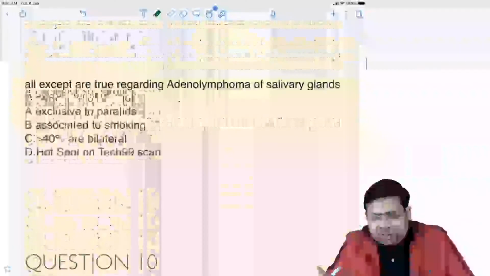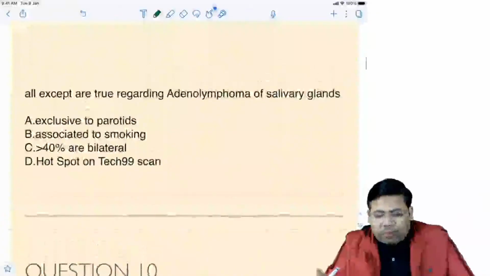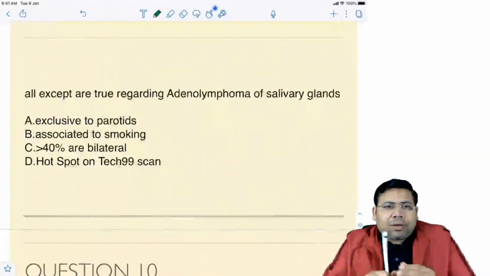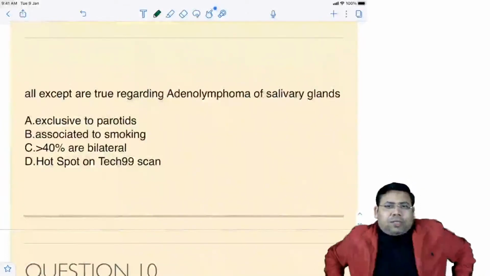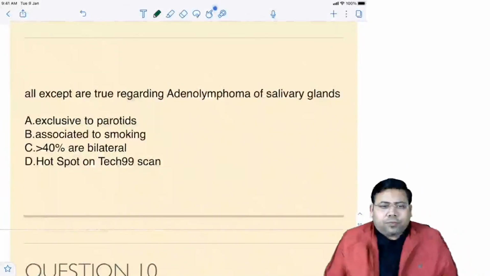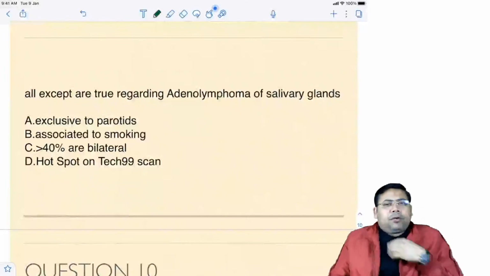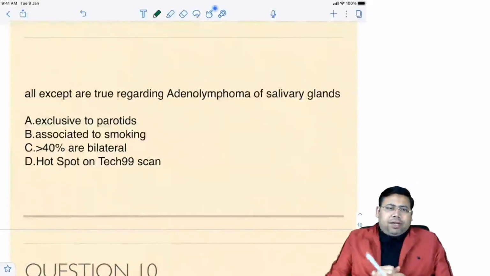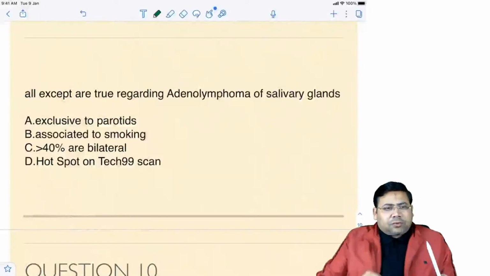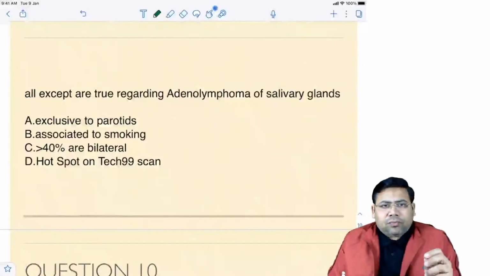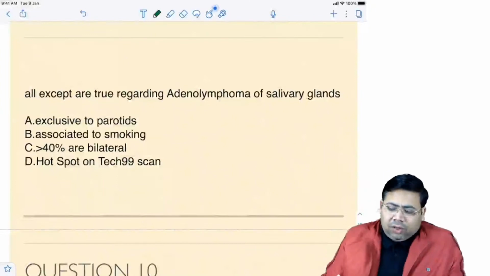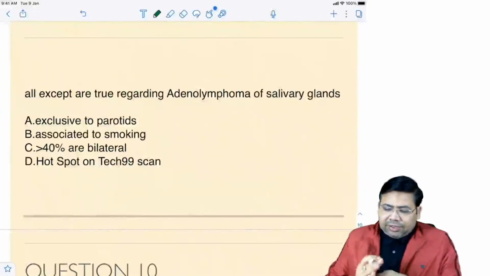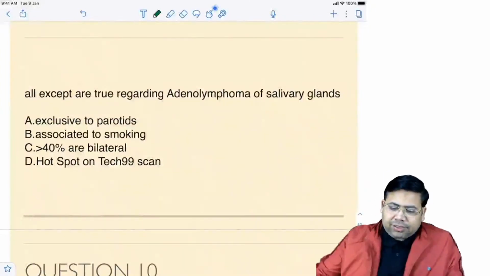So let us quickly discuss one more important thing. All except are true regarding adenolymphoma of the salivary glands. Come on, tell me this question. All except are true regarding adenolymphoma of salivary glands. I hope this question is clear to everyone. Let us talk about adenolymphoma of the salivary gland and the approach to this.